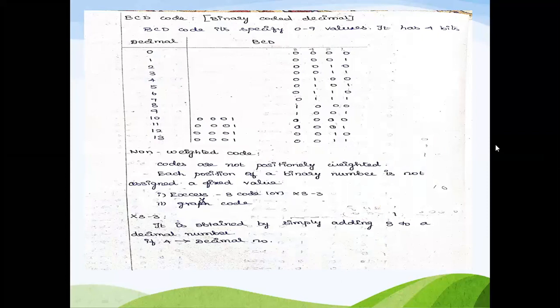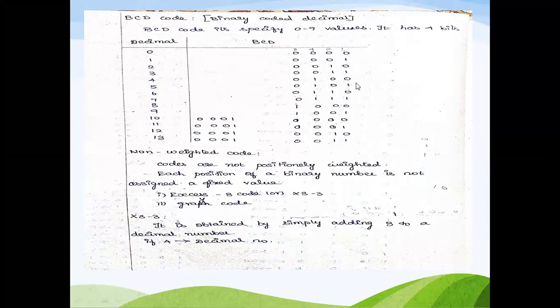So next we are going to see about the binary coded decimal. So BCD. BCD is binary coded decimal. Now we know that decimal numbers will have from 0 to 9. So here this is binary coded decimal. So this also will have the range from 0 to 9. Okay, so decimal representation we will have from 0 to 9.